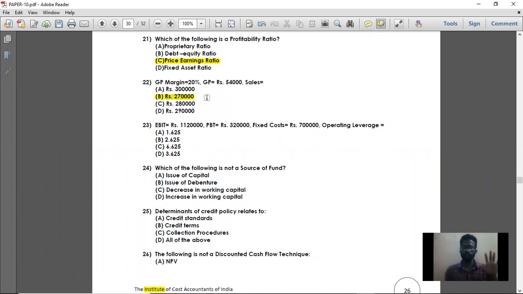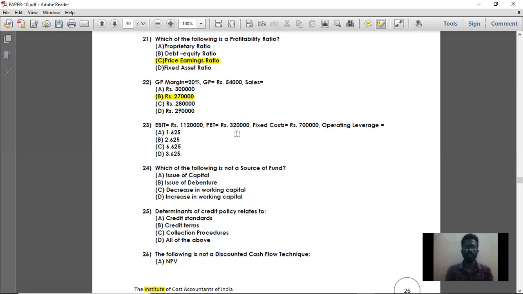Simple. They have given gross profit margin and you know what gross profit is. So gross profit divided by gross profit margin, you will get your total sales, that is 2,70,000. Next, question number 23. EBIT, that is earnings before interest and taxes, 11,20,000.